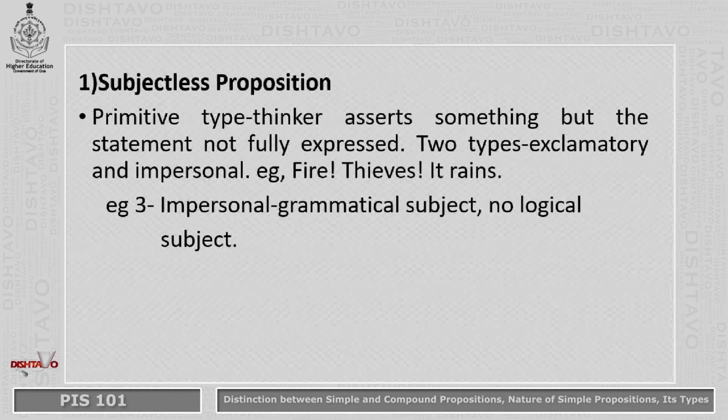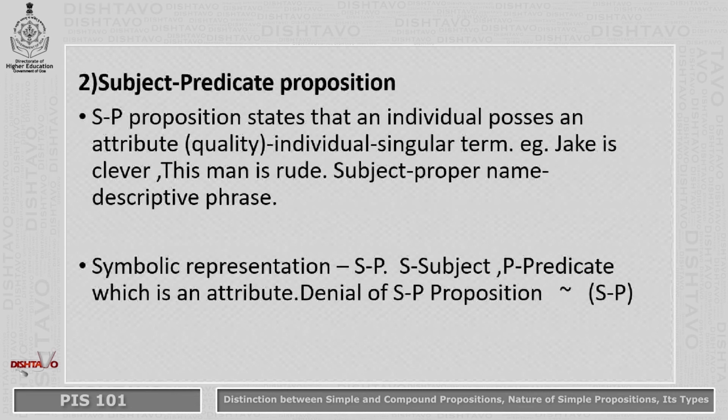Next we go on to subject-predicate propositions. A subject-predicate proposition states that an individual possesses an attribute or a quality. The individual is a singular term. To take an example, Jake is clever. This man is rude.